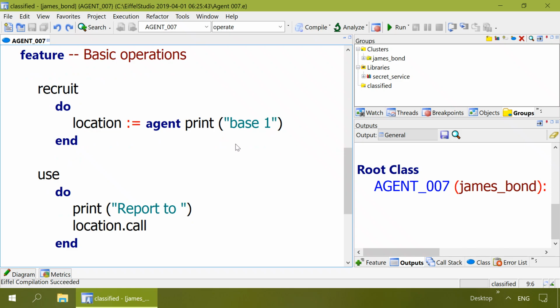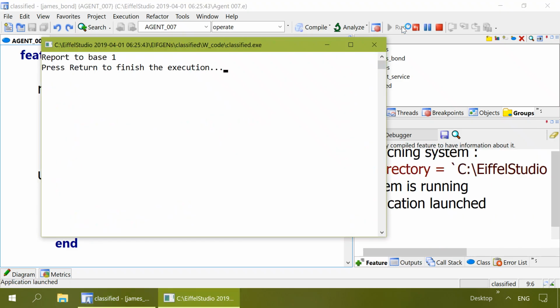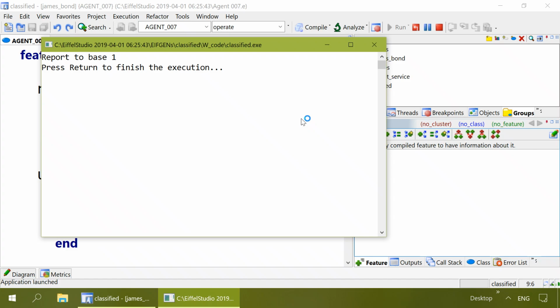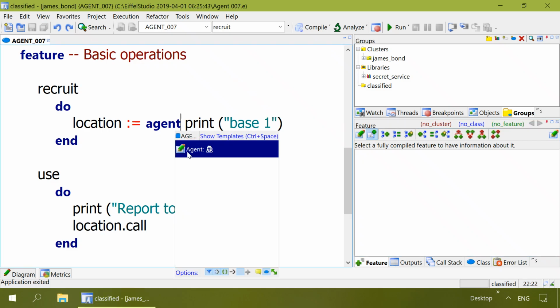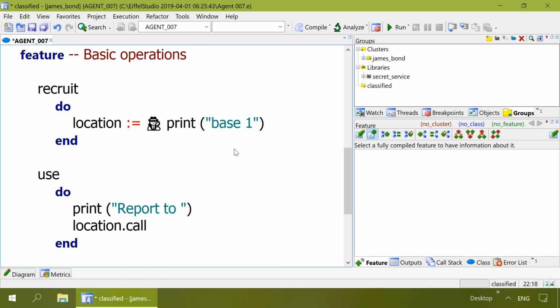If I run the program, it prints the expected message with the secret location name. Let's come back to the source code. When I press Ctrl space after the keyword agent, the completion list contains the agent symbol. I select the symbol and press Enter.